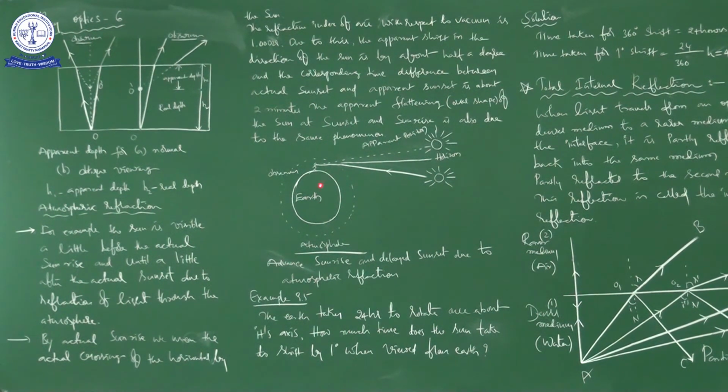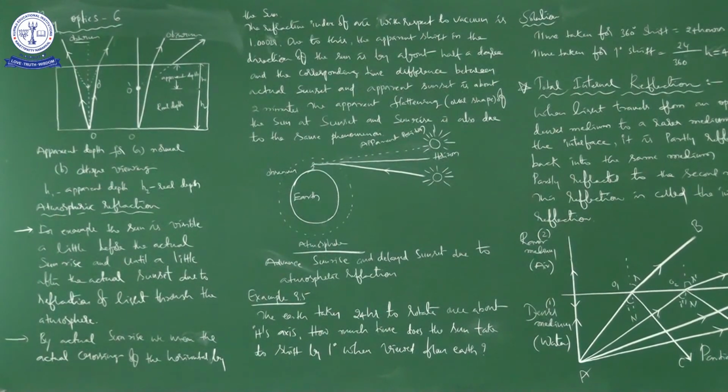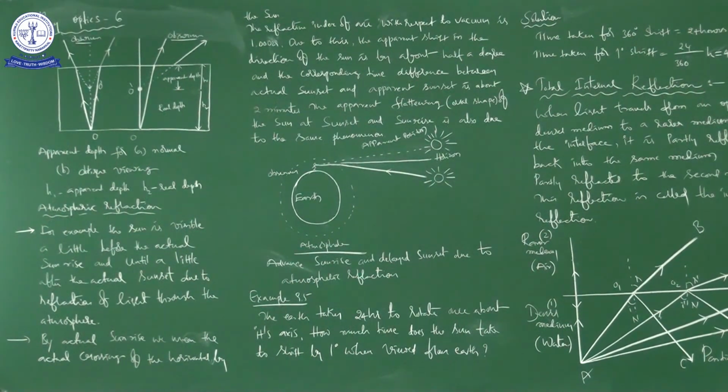So when a light ray travels from one medium to another medium, at the point of separation of both the media, it bends. It bends means the light ray bends, okay.